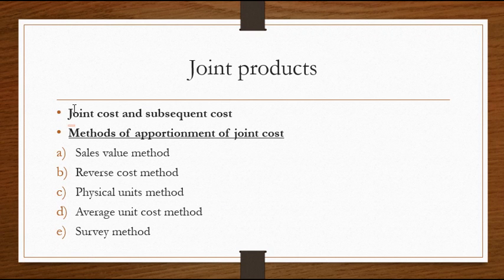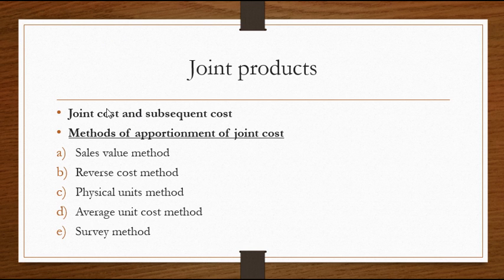The next topic of a joint product is joint cost and subsequent cost. So what is a joint cost? Joint costs are the costs which are incurred before the stage in manufacture at which the products get separated. Subsequent costs are those costs which are incurred after the separation or split off point. In short, joint cost is a cost which is incurred before the product is divided into different products.